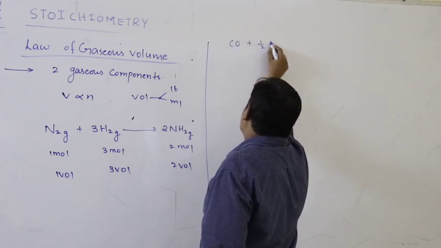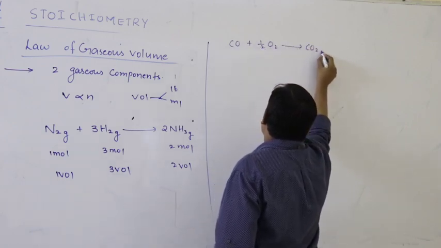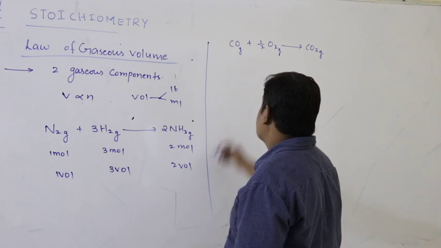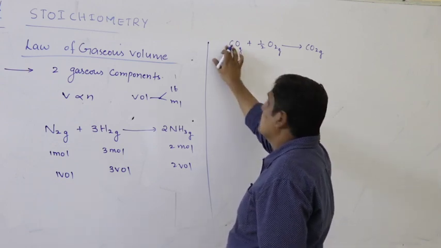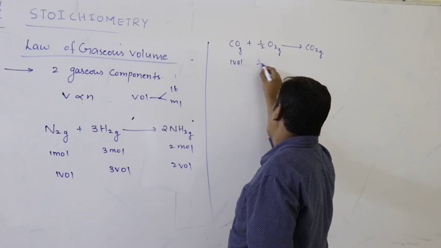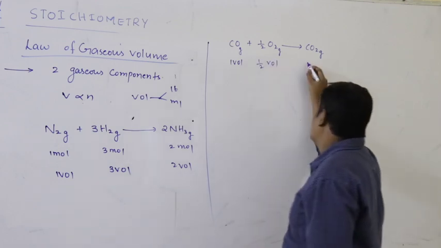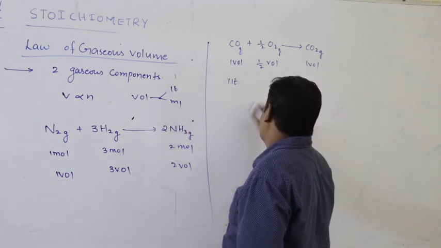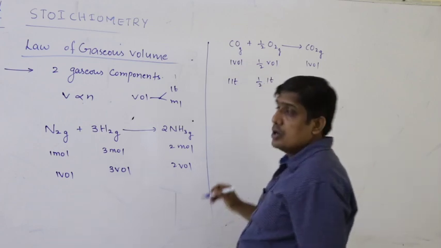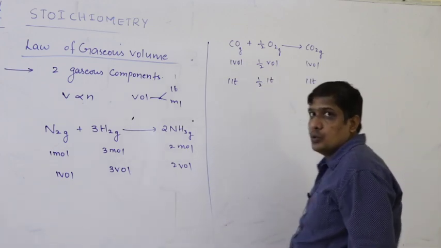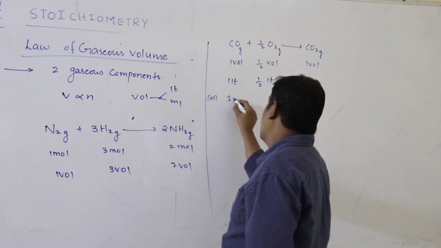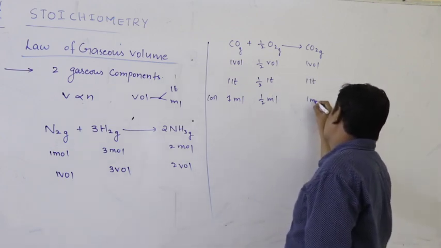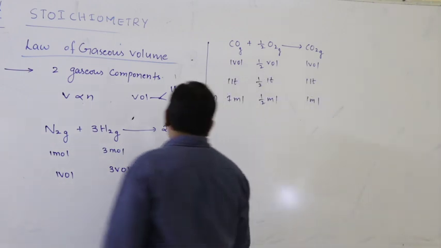CO plus half O2 gives CO2. CO2 is gas, oxygen is gas, CO is gas. So according to gaseous volumes, one volume of CO combines with half volume of oxygen to form 1 volume of CO2. If volume is expressed in liters, 1 liter of CO requires half liter of oxygen to form 1 liter of CO2. Or if I express in ml, 1 ml of CO requires half ml of O2 to form 1 ml of CO2. You can write a number of examples.